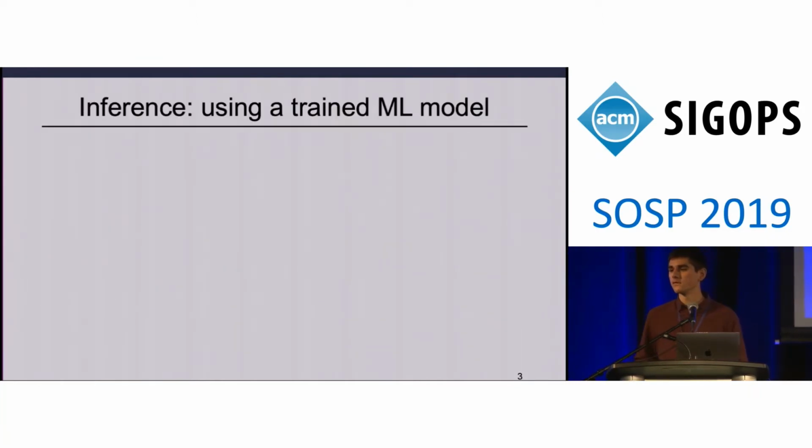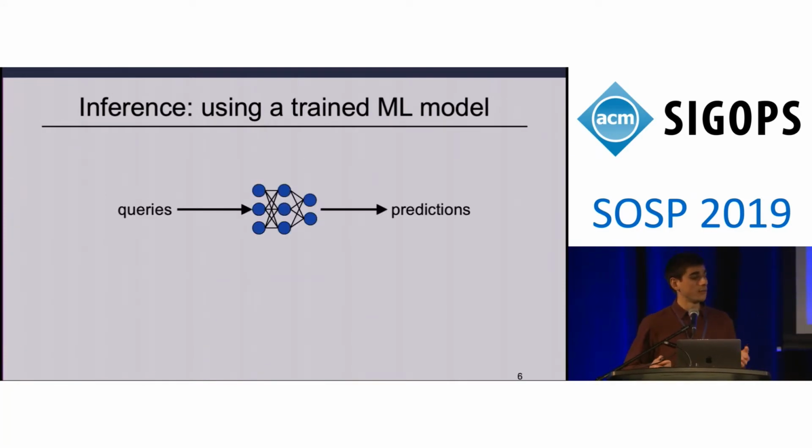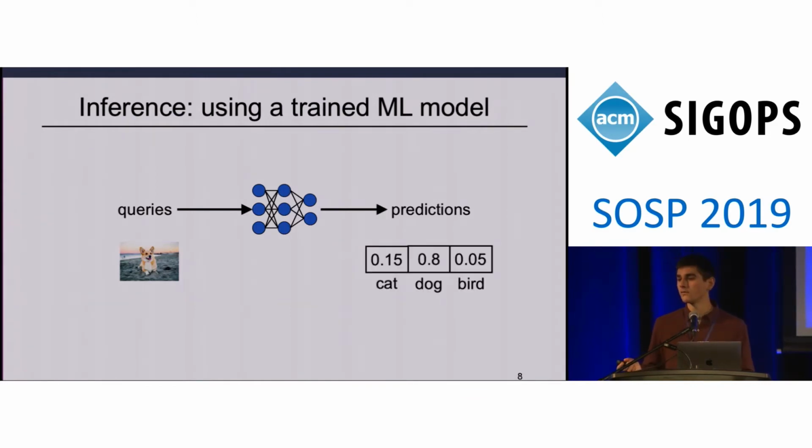Machine learning inference is the process of taking a machine learning model that's already been trained and operating over input queries to generate output predictions. An example of this that you might have seen before is image classification, in which queries are images and the predictions that result from inference are a list of probabilities associated with different classes. And our net classification result is just the class associated with the maximum of these probabilities.